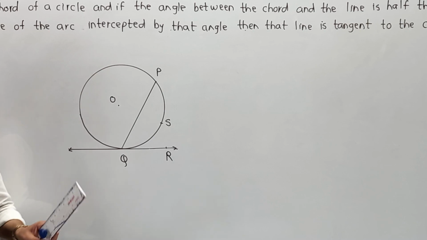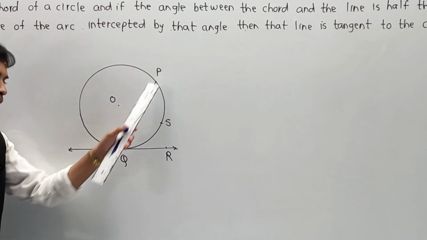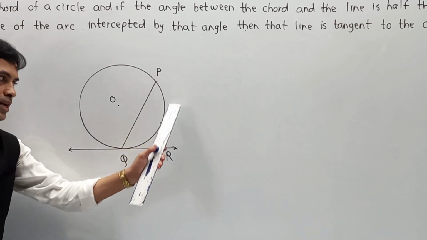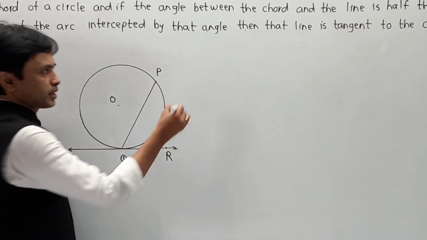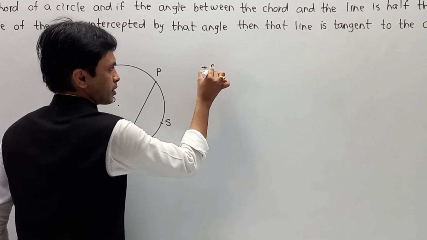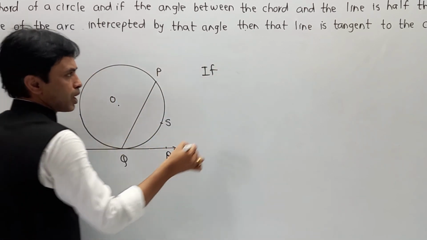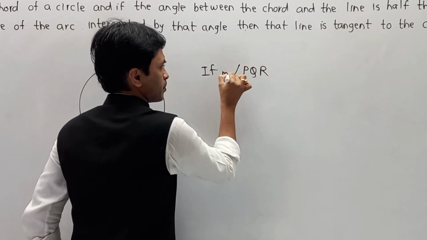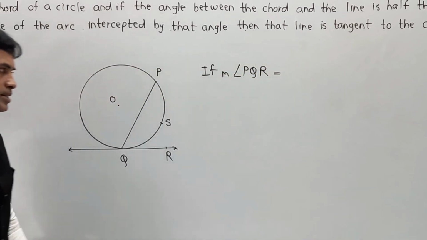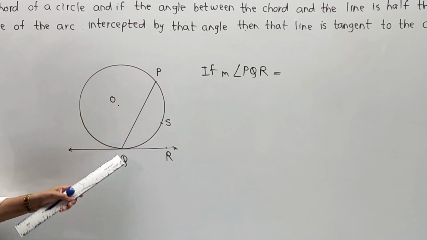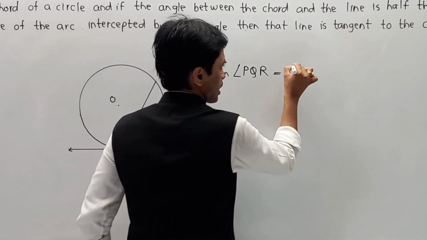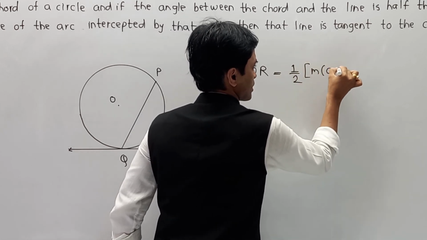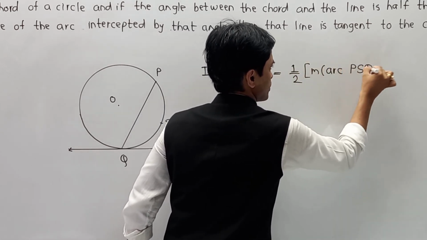Now what does this statement say? If angle PQR, you can say major angle PQR, is half of angle PSQ, half of major arc PSQ.